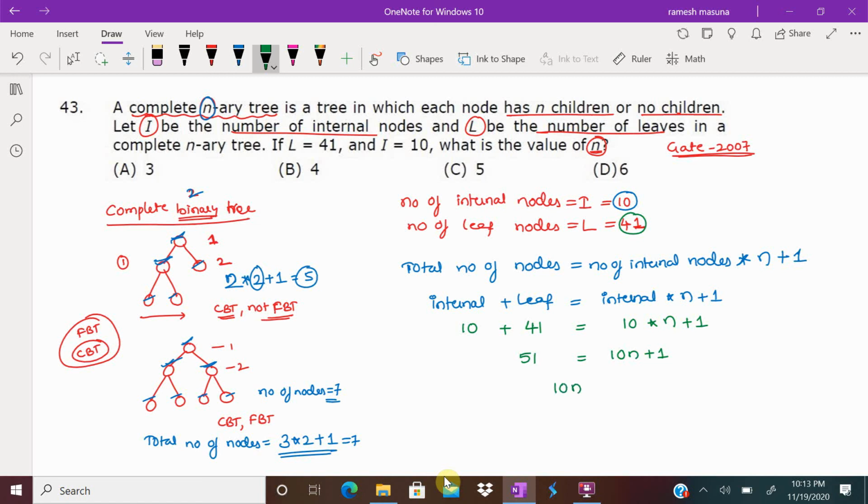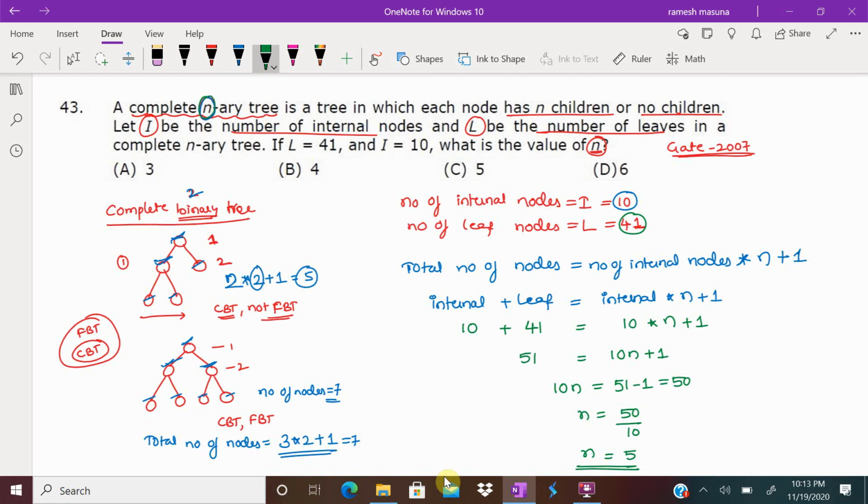Now I can write it in a simplified way: 10n equals 51 minus 1, which is 50. Then n equals 50 by 10. So what is the value of n? n is 5. So it is a complete 5-ary tree.